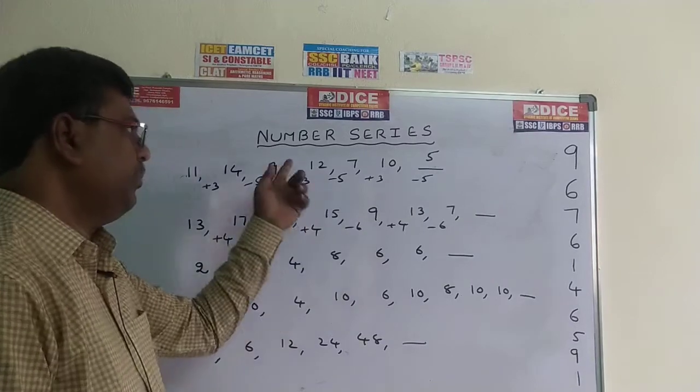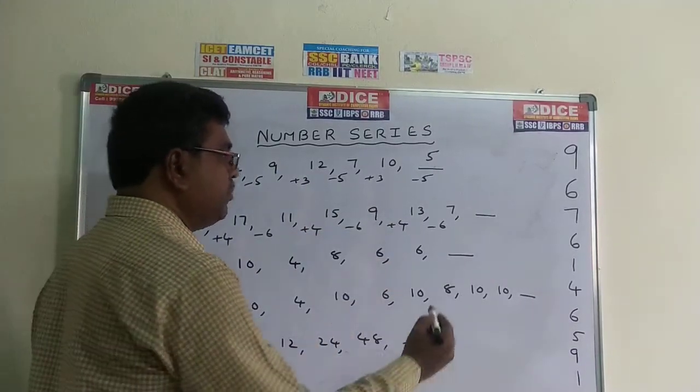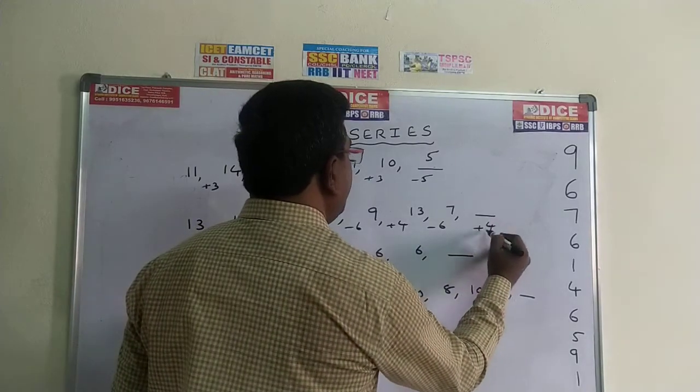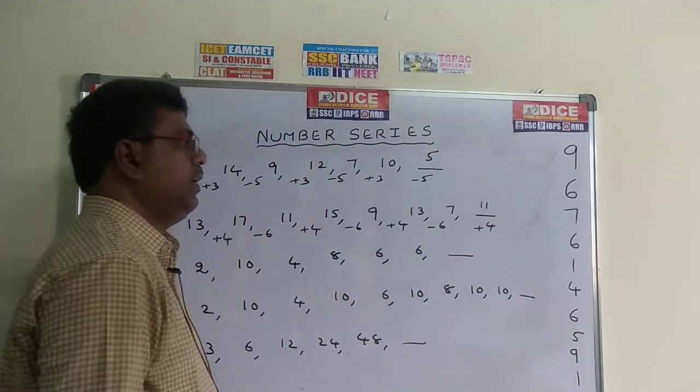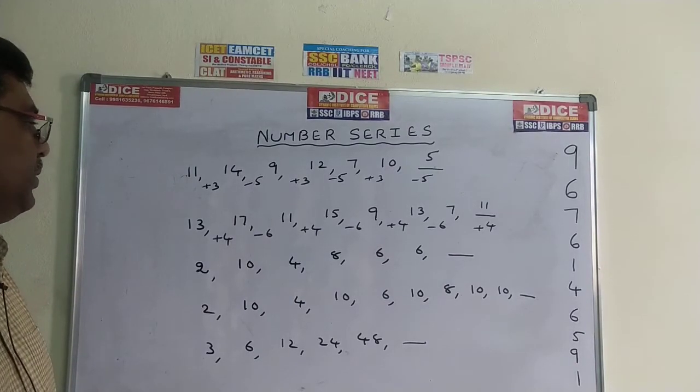Once again the same pattern: plus 4, minus 6, plus 4, minus 6. Now once again it is plus 4. 7 plus 4, 11 is the required answer.